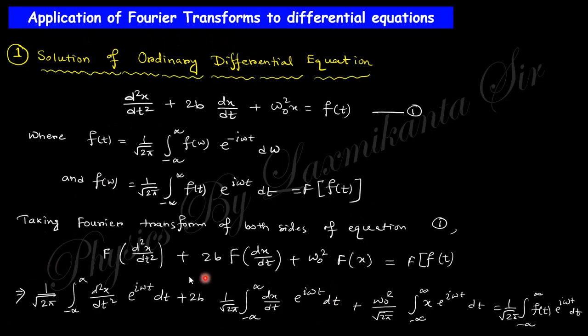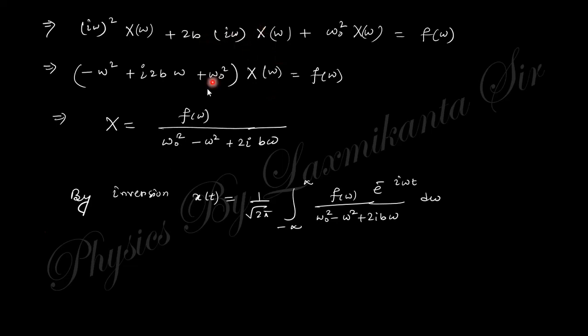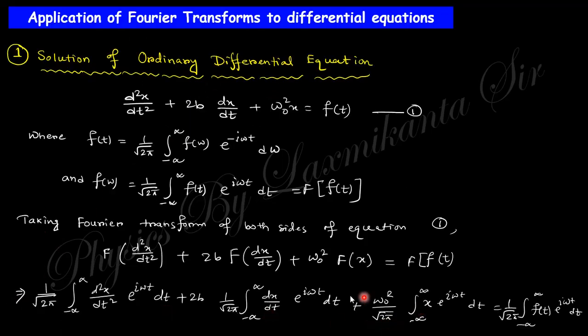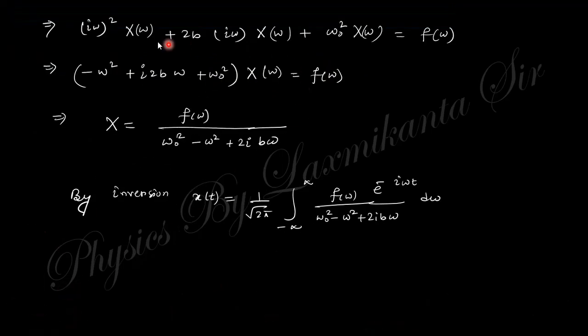In that case you need a single derivative, so this will be like that, and the next one will be omega naught square, like that. Now after integrating by parts you will get this expression. After taking this common you can get the value of x. By inversion of this, x equals this function of omega, so the function of t will be the integral transformation of x. Clear? So this is the solution of the differential equation.